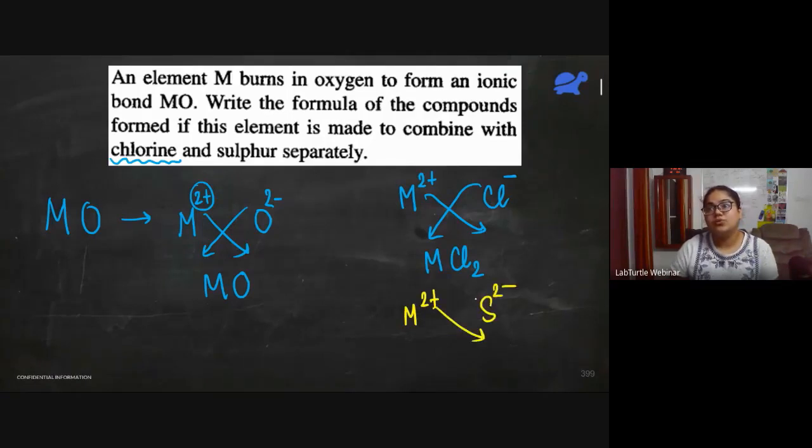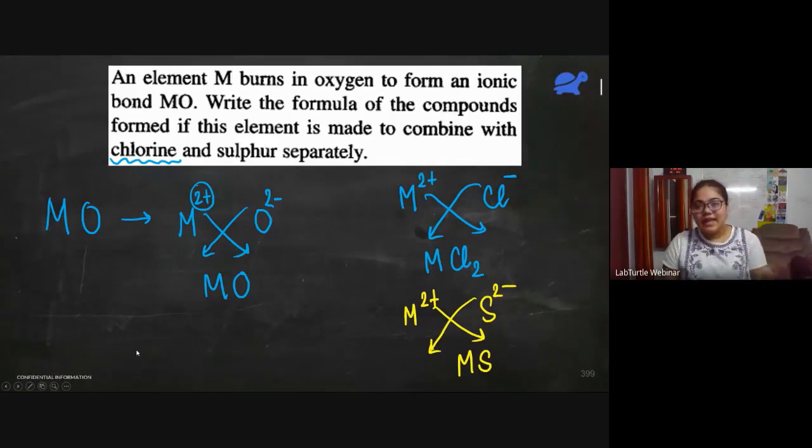So this 2 and 2 will balance out and we'll just get the formula as MS. Very good, Meghna. And others, I hope you have understood how to go about such questions. First, you have to find the charge on the element M, and then you can move ahead.